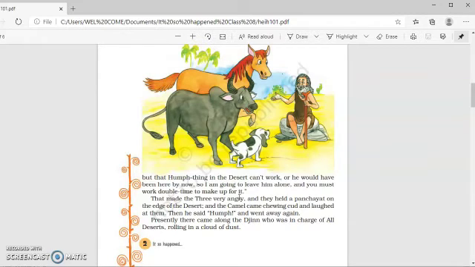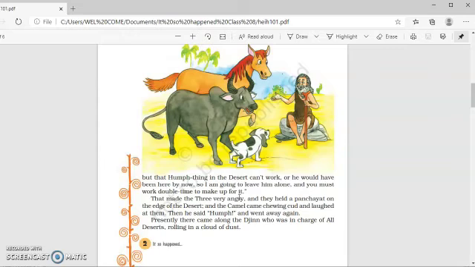That made the three very angry, and they held a panchayat on the edge of the desert. The camel came chewing cud and laughed at them. Then he said humph and went away again. So the three got very angry because they had to do double the work. So they were discussing amongst themselves what to do. Camel came there and he laughed at them and said humph and then went away.